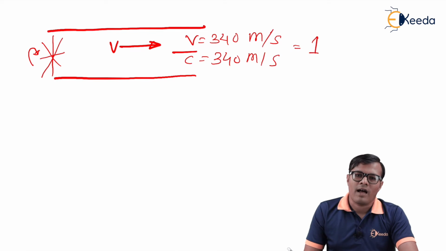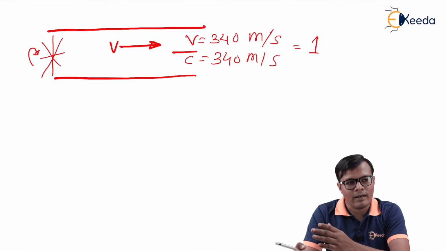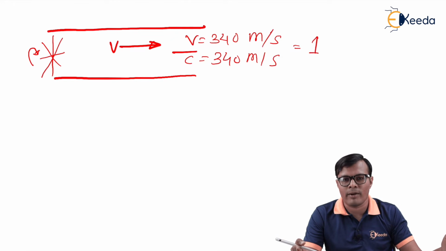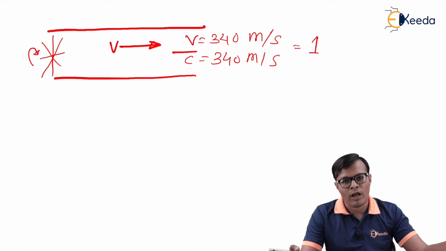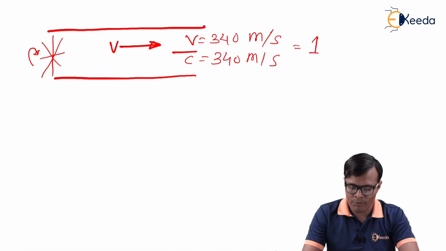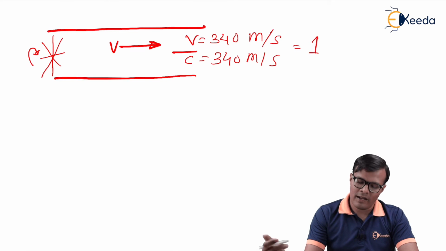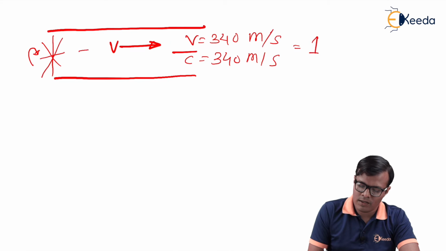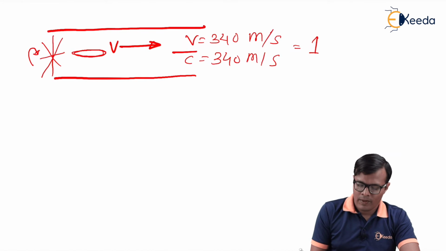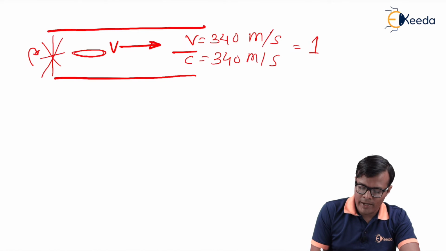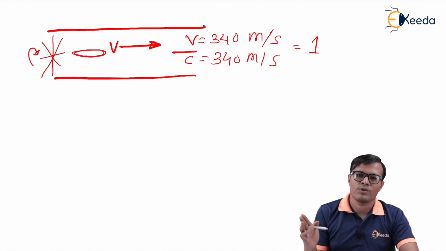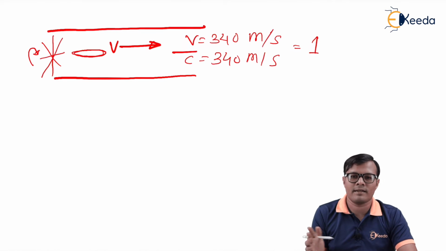For our reference, either the object can travel into the environment, or the environment can travel around the object. So in case of a wind tunnel, we have a stationary part on which we are going to study, and the medium, that velocity v, is the moving one. So this is the same scenario as the reality.